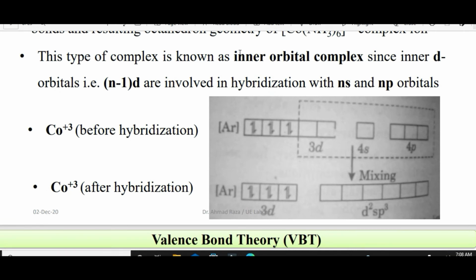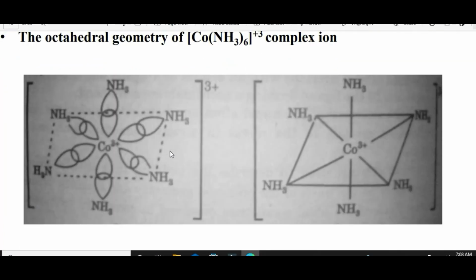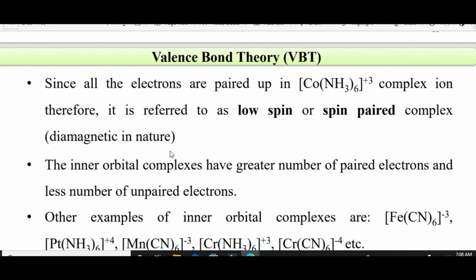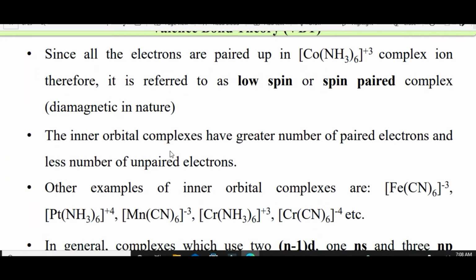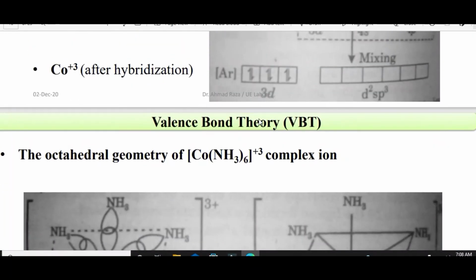Okay, this type of complex is known as an inner orbital complex since inner orbitals (n-1)d are involved. So after hybridization and before hybridization, you can see the configurations. The octahedral geometry of the [Co(NH3)6]3+ complex ion is shown in this figure. Since all the electrons are paired in the [Co(NH3)6]3+ complex ion, it is low spin because all the electrons are paired. As you can see here, in Co3+ after hybridization, all the electrons are paired.